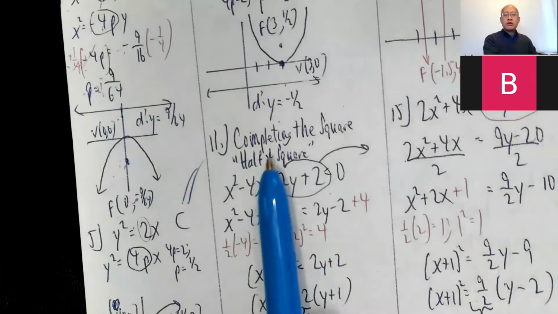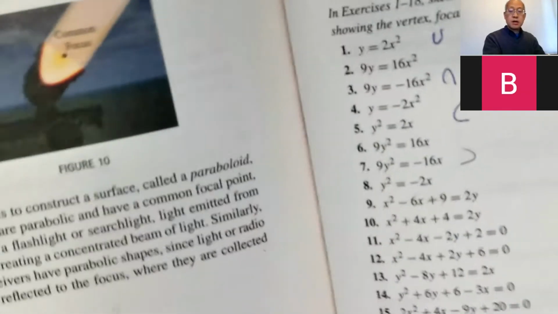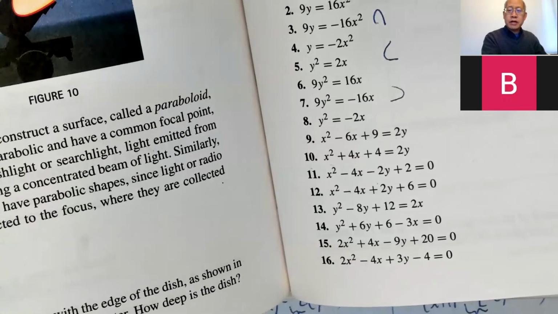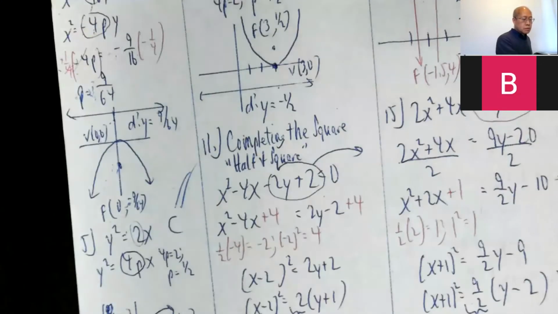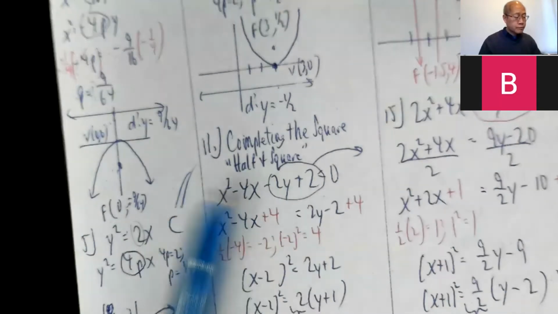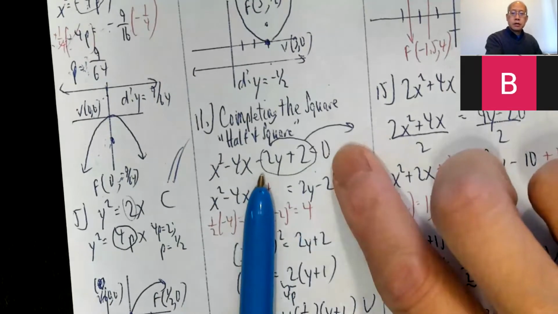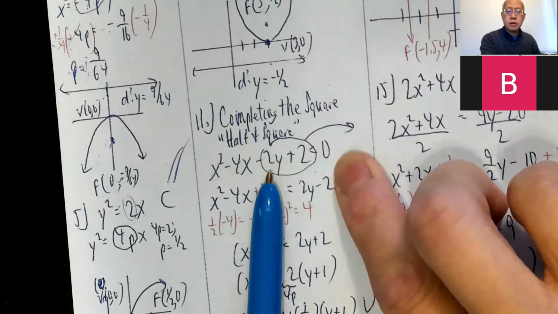Okay, then number 11, you have to complete the square, which is a recurring theme: x squared minus 4x minus 2y plus 2 equals 0. Let me show you how to do that one. First, throw these two on the other side. So x squared minus 4x equals 2y minus 2.